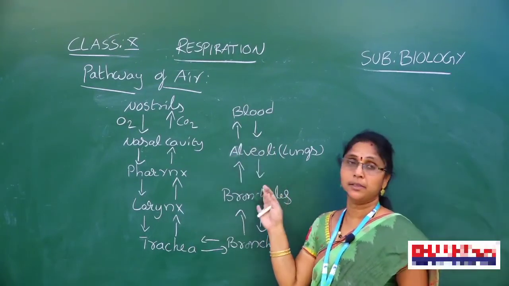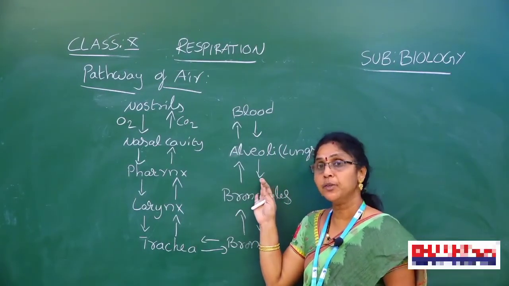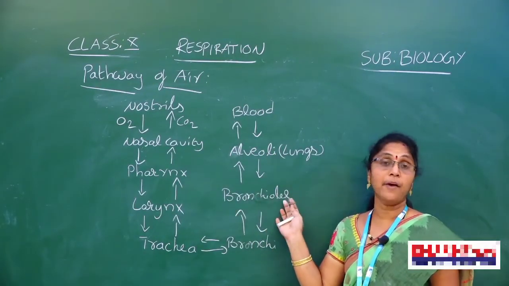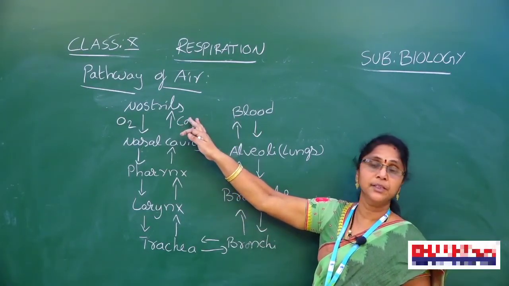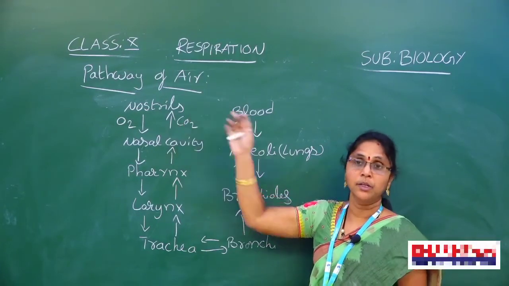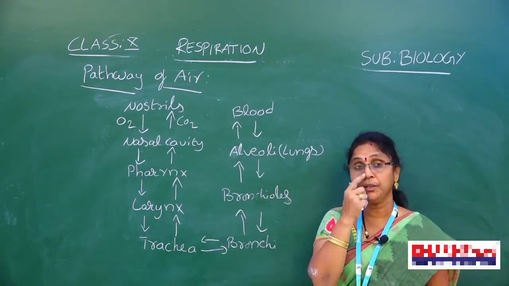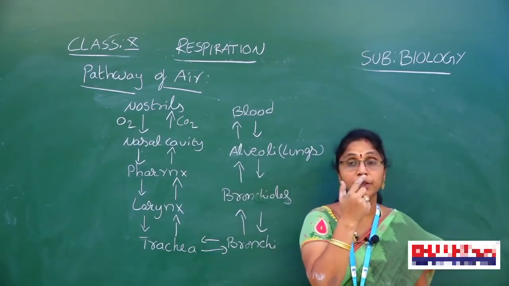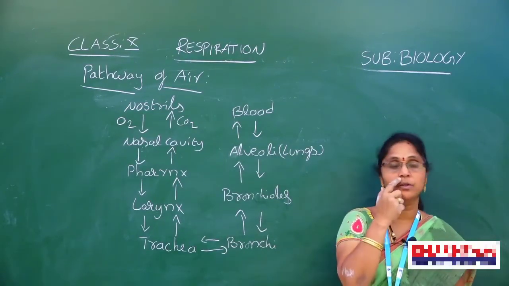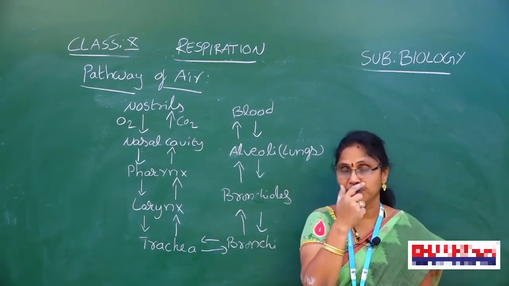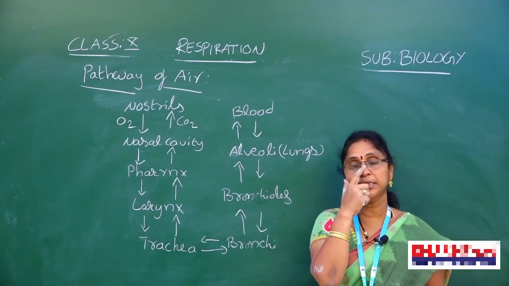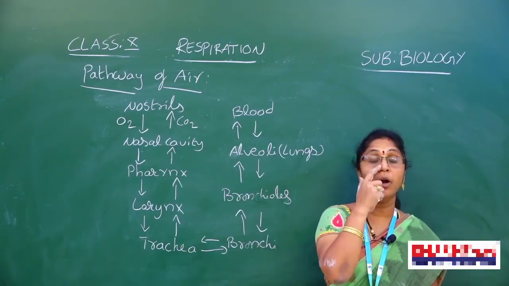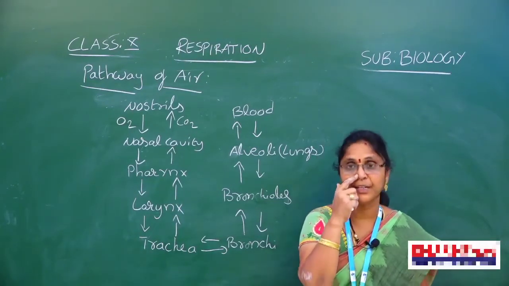Now, what are the parts? See the parts of the human respiratory system, each has a specific function. Nostrils are present in the nose. In the nose, the 2 openings are called nostrils. These nostrils open into a cavity inside the nose, that is called the nasal cavity.